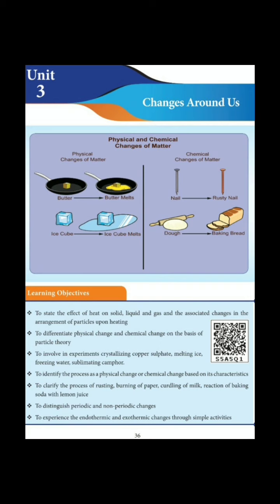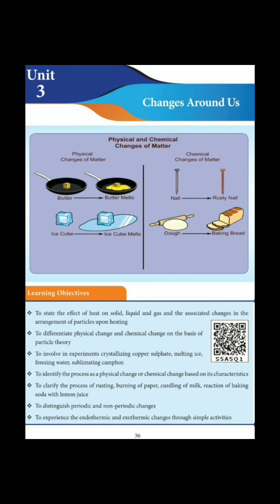Chemical changes of matter are like when a nail starts rusting, that is when you can see an iron layer on the nail, that is rusting of iron on the nail. And when you make bread out of dough, these kinds of changes are chemical changes of matter.